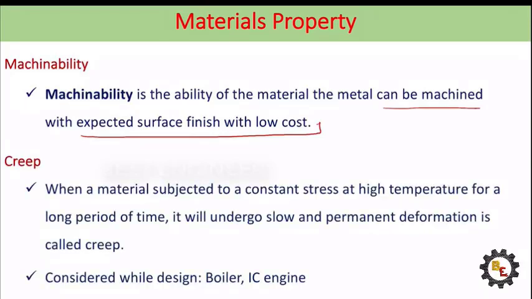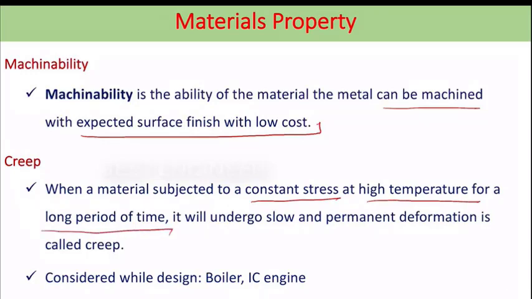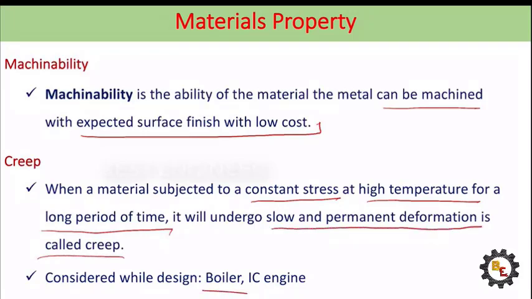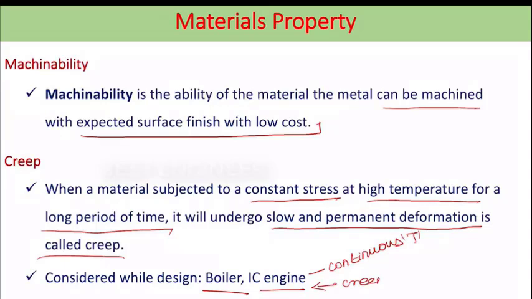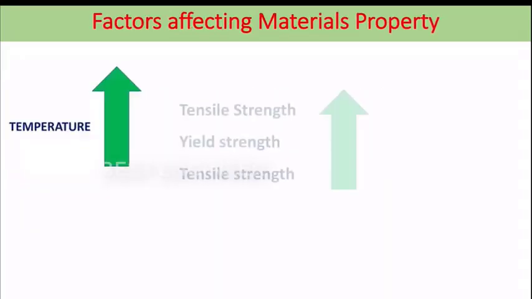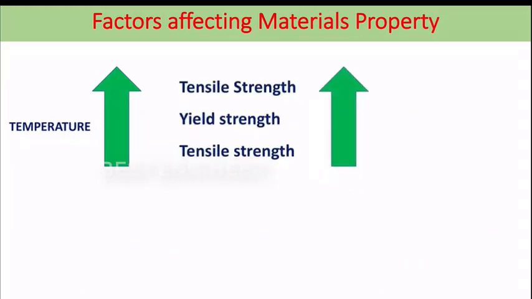Creep: when a material is subjected to a constant stress at high temperature for a long period of time, that is called creep. Due to creep, slow and permanent deformation will happen. Consider boilers and IC engines. Here the material is subjected to continuous temperature, so creep will play a role here.